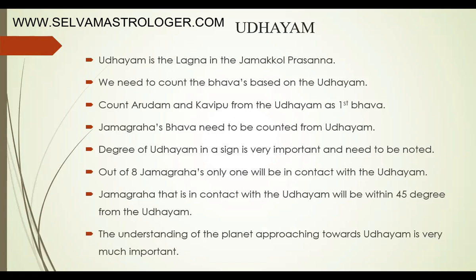If the Jamagraha is in the 23rd degree and Udayam is in 24 degree, then the Jamagraha has crossed the Udayam. It is close, but it is not contacting the Udayam. It has crossed the Udayam. So this understanding is very important in predictions.